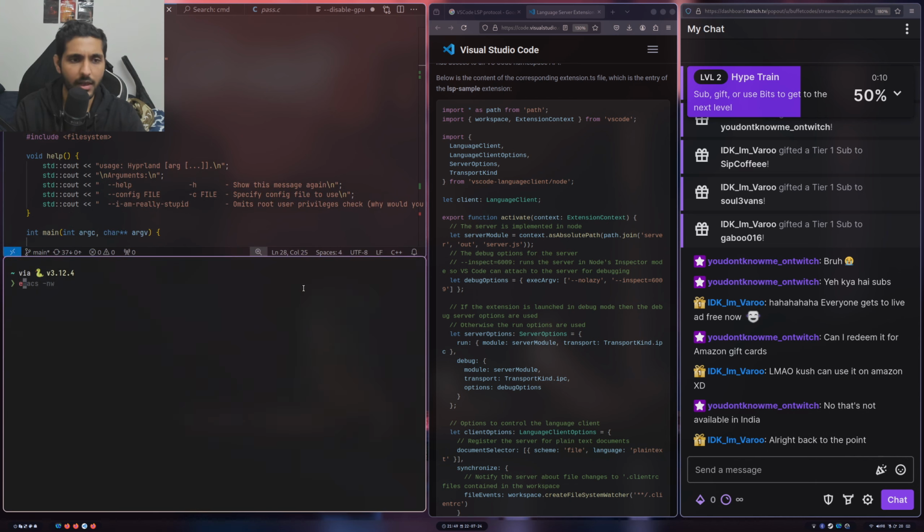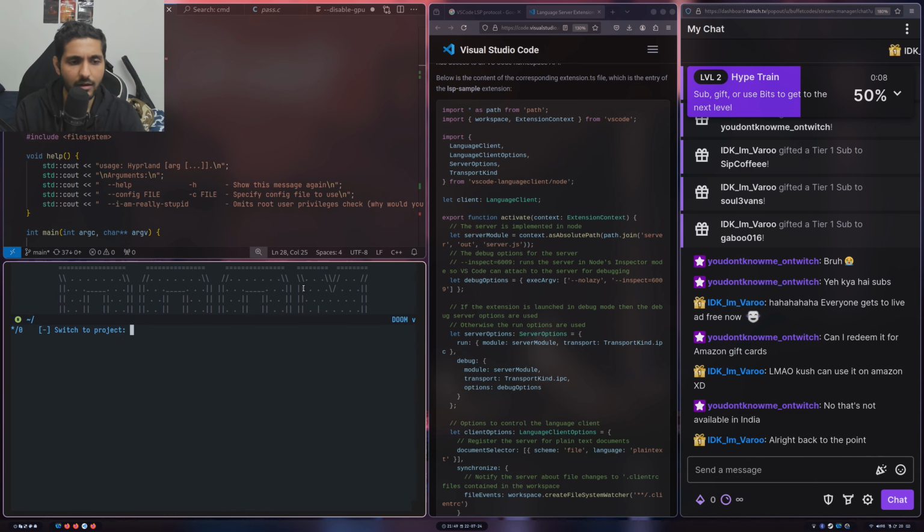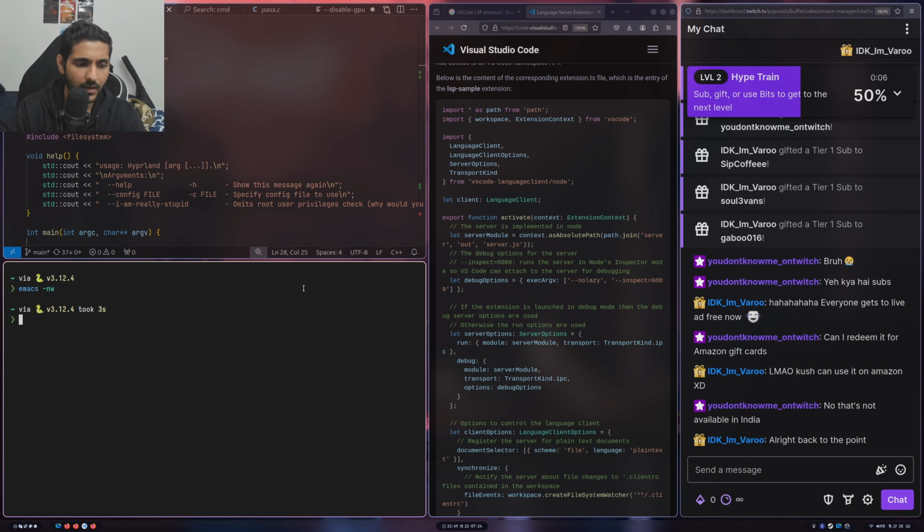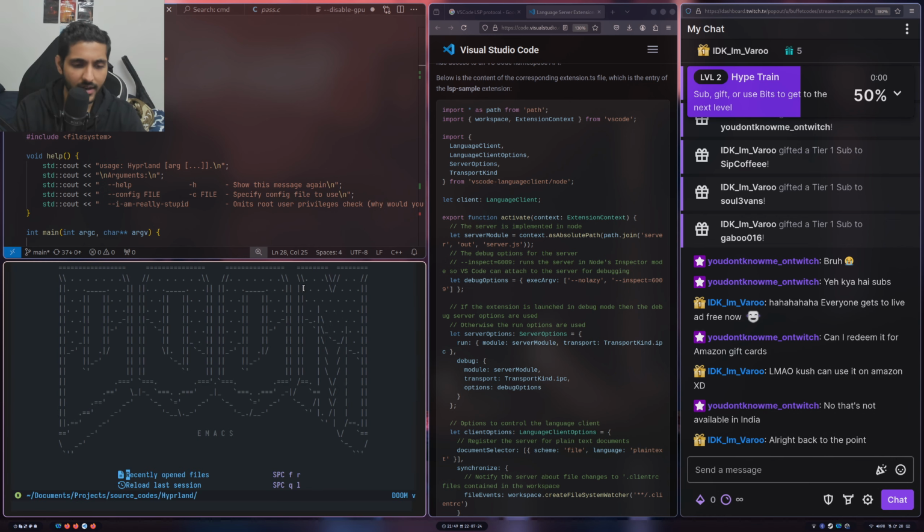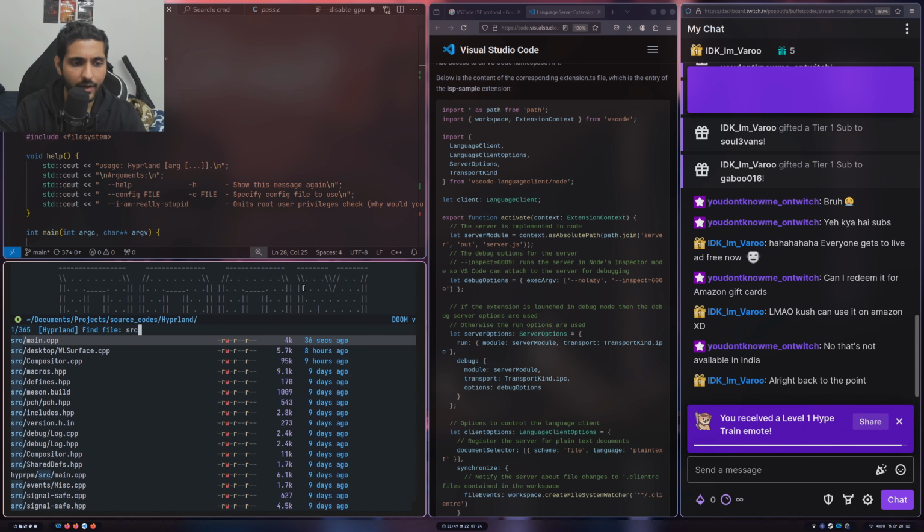So let me open Emacs as well for you. This is how it looks right now. Let me go to documents, projects, source code, Hyperlink. And actually, let me talk about quickly why I would like